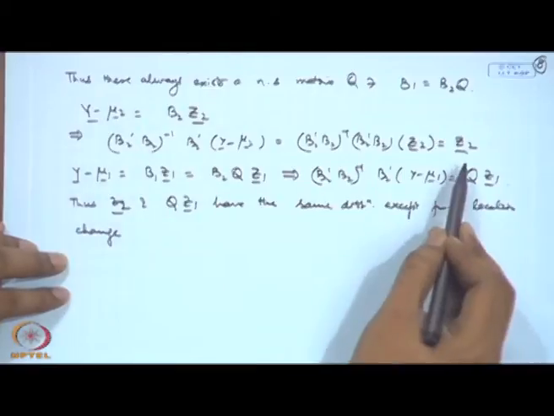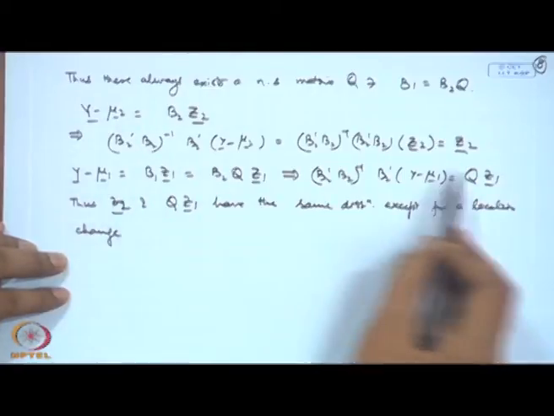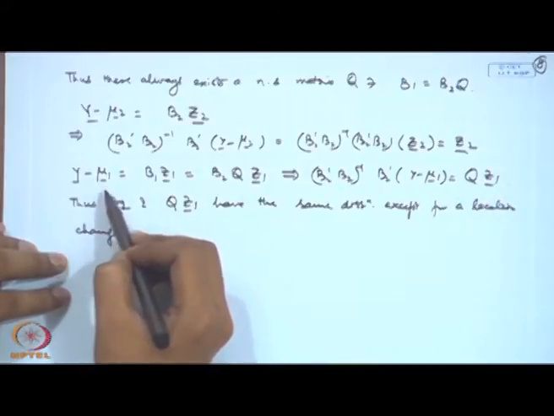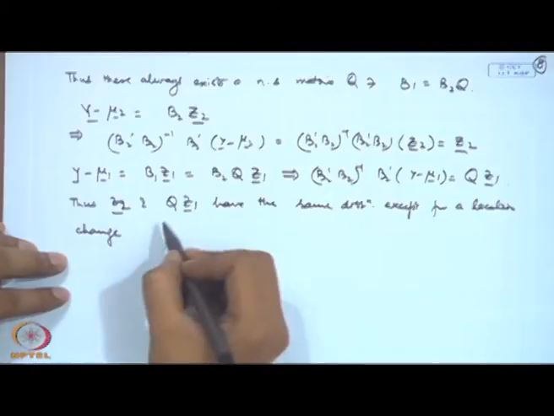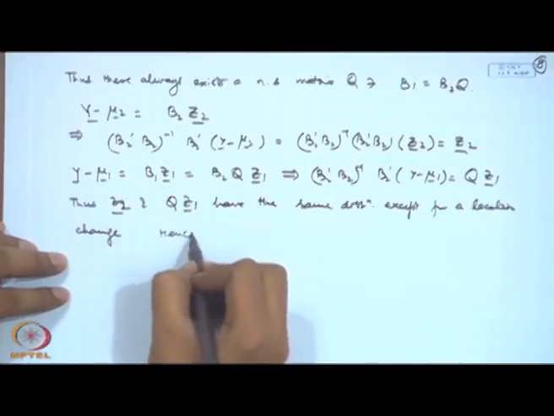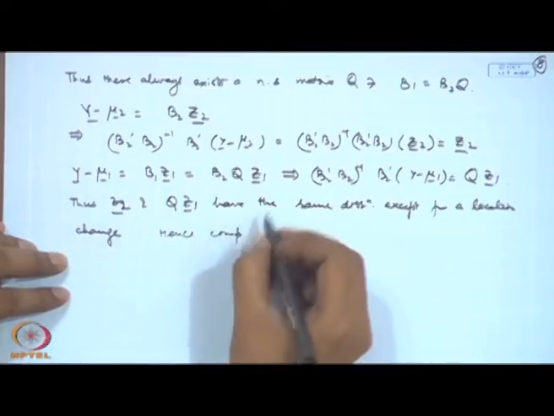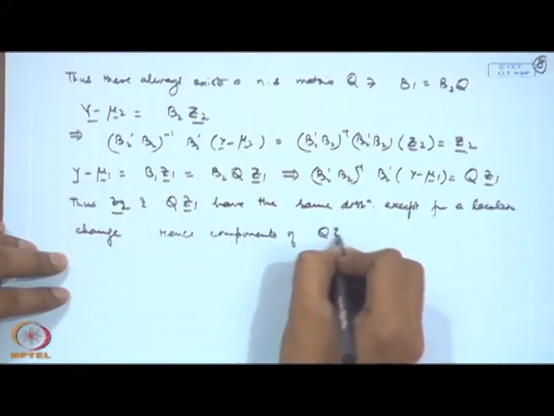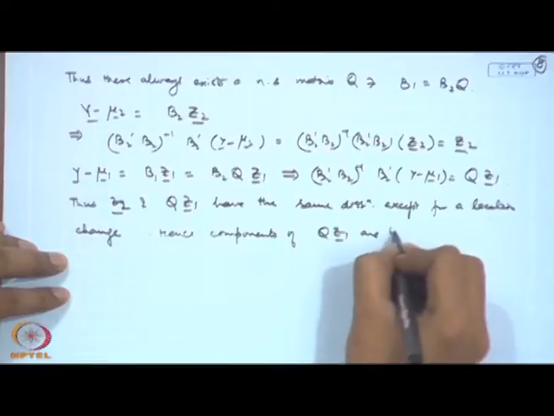So, mu 2 is the translation here, and here I am getting Q Z1, that is y minus mu 1 here. So, the components of Q Z1 are independent.